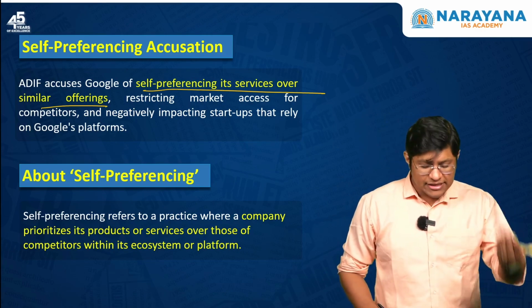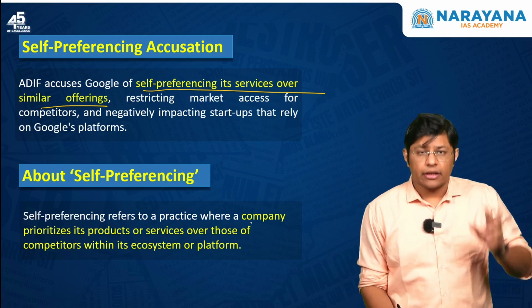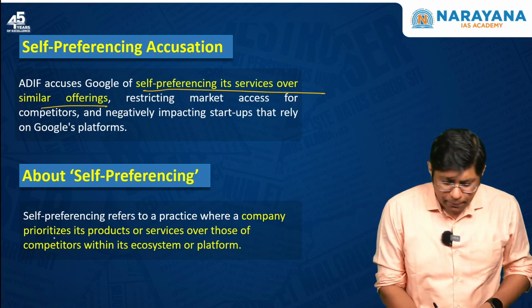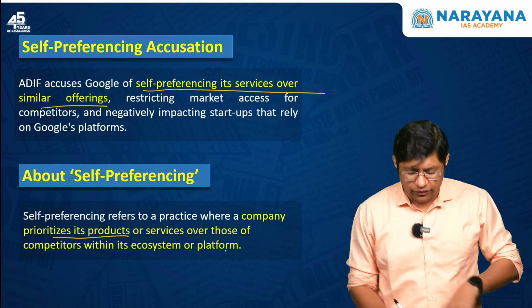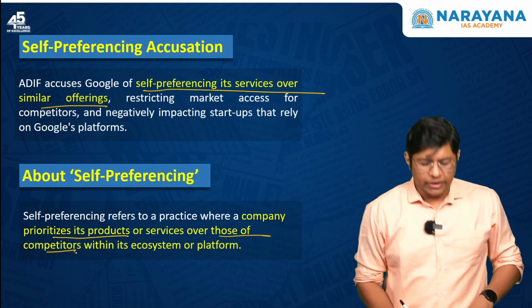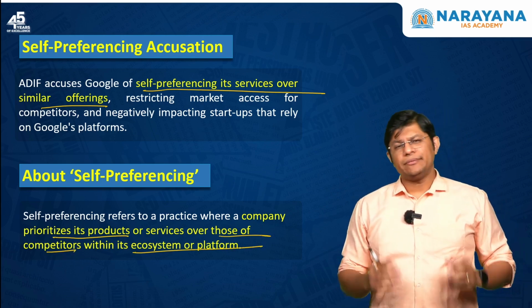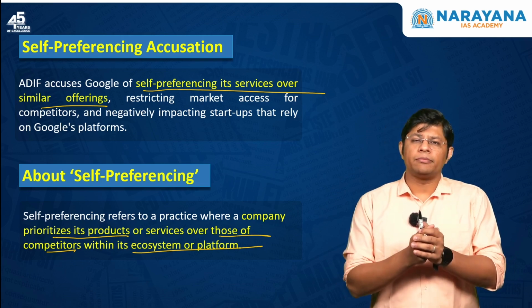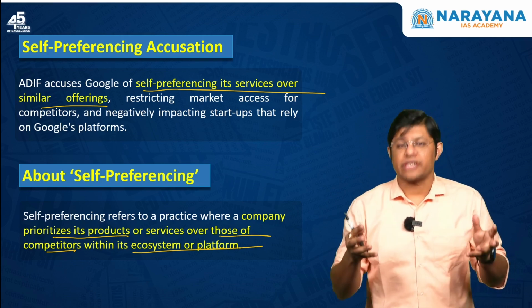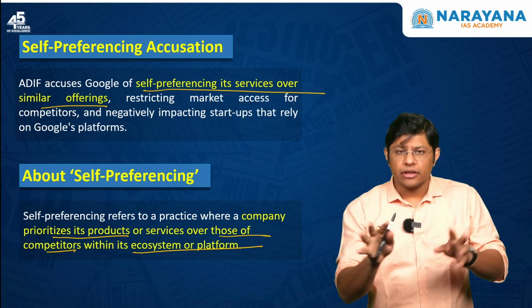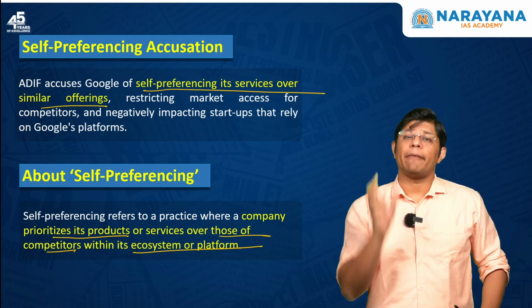Now, what is self-preferencing? This is a practice where the company prioritizes its products or services over those of competitors within its ecosystem or platform. For example, when you surf through the Amazon website, whenever you search for a product, the first product that appears is the Amazon product.